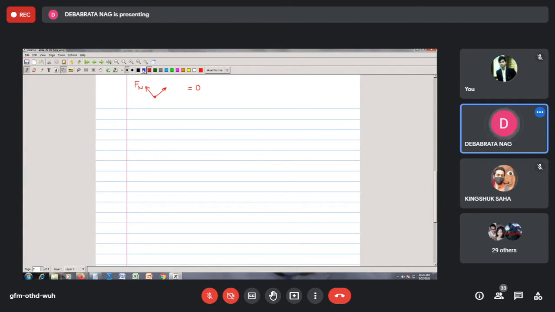Suppose you have the instance where you have a box being placed on a plane like this, and you are having some force which may be acting on the box like this, right? And I need to calculate the velocity of this box. Now, if I am to show the Newton's method, then I need to draw the free body diagram of this box represented as a particle and show all the forces. For example, here you have the weight, you have the normal reaction, and then you have the force. So you need to take all these into account and then solve your problem, correct?